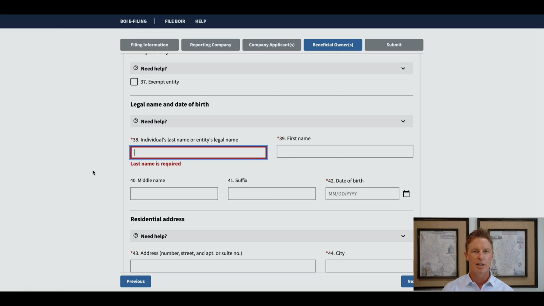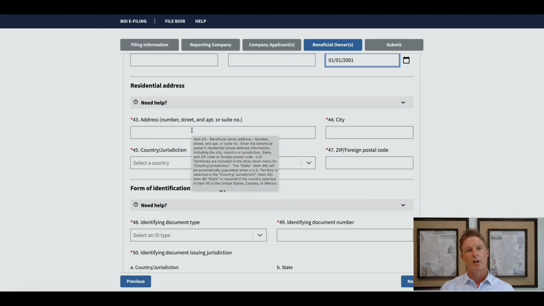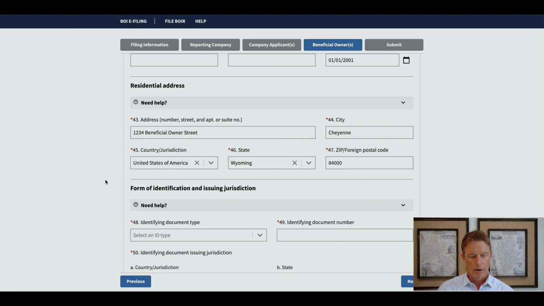If that is not the case and there is no entity that owns this entity for which you are filing the report, you would put in the individual's last name and first name and date of birth. Okay, residential address, input the residential address of the beneficial owner. All right, so I input the information. It's just a coincidence that I live at 1234 Beneficial Owner Street.